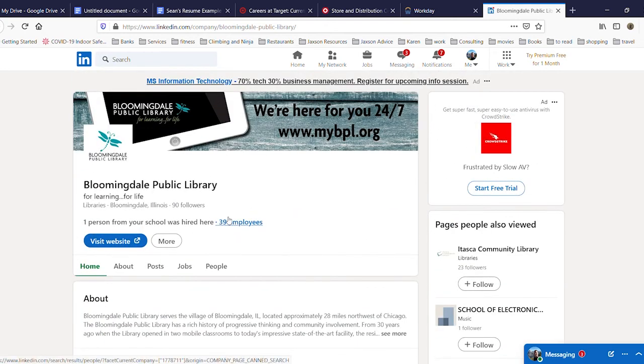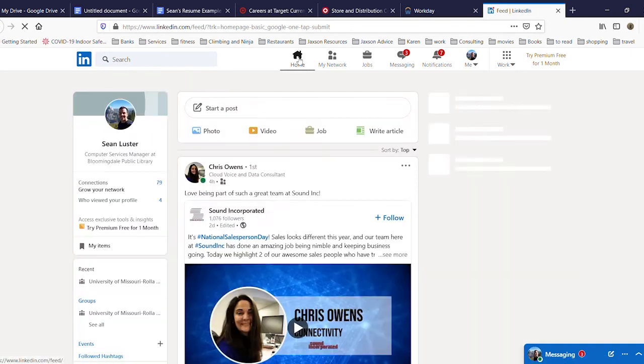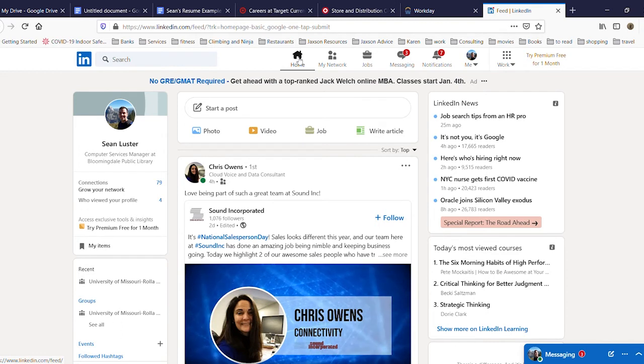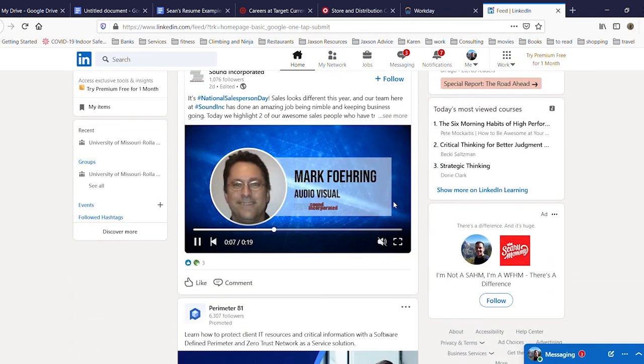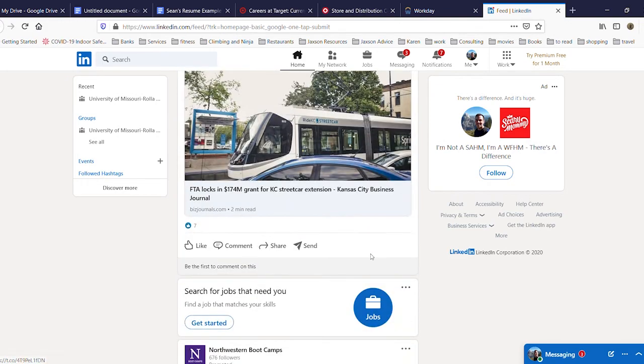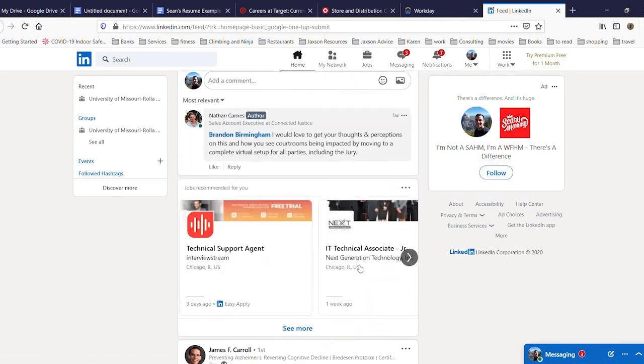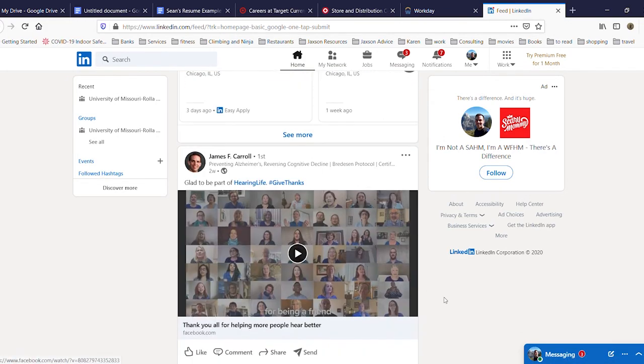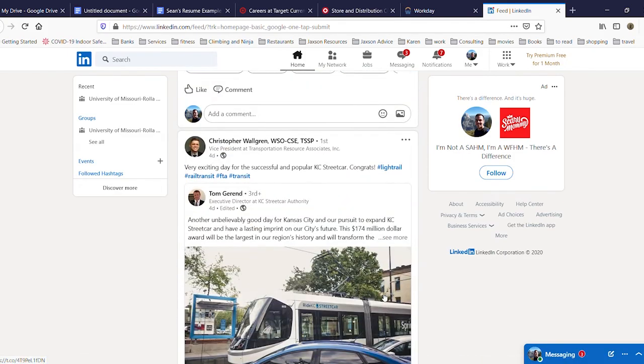So as I'm going through this, that is the search feature. As we go across the top, you see the home feature. That takes you to the welcome screen that you saw when I first opened this up. Similar to other social media, you have a feed from people that you are connected to, so recent updates from people that you have added and are connected with. A lot of this will look a lot more corporate than a Facebook one, because these are intended to be professional, and so there are things about people's work anniversaries or career milestones or other things along those lines.